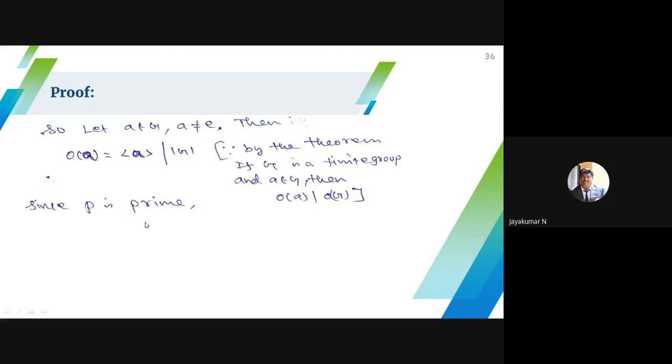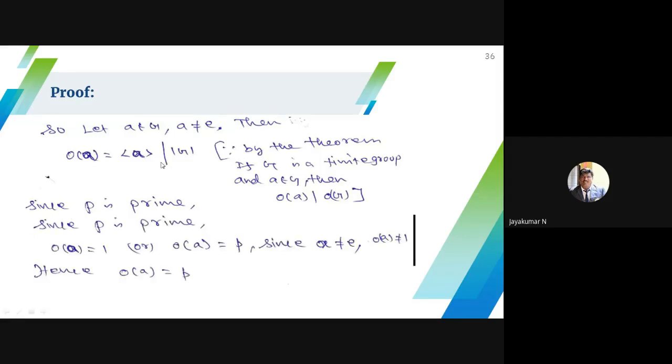Since P is a prime, I will explain the notation later. The order of A divides the order of G by the known theorem, where the order of the group is prime. So P is a prime means what are the divisors? 1 and itself. So the order of A is 1 or P. There are two possibilities for the order of A because the order of the group is prime. So the possible orders of the element are 1 and P.